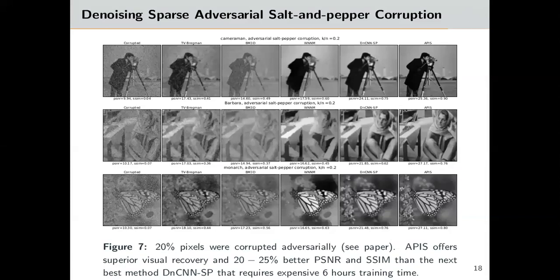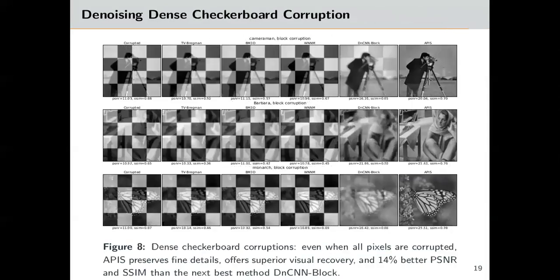In the first image denoising task, 20% of pixels are adversarially corrupted in each image. APIS, shown in the last column, offered visually superior recovery and up to 25% better PSNR and SSIM than the next best method, DNCNN SP, which is deep learning based and needed 6 hours of training.